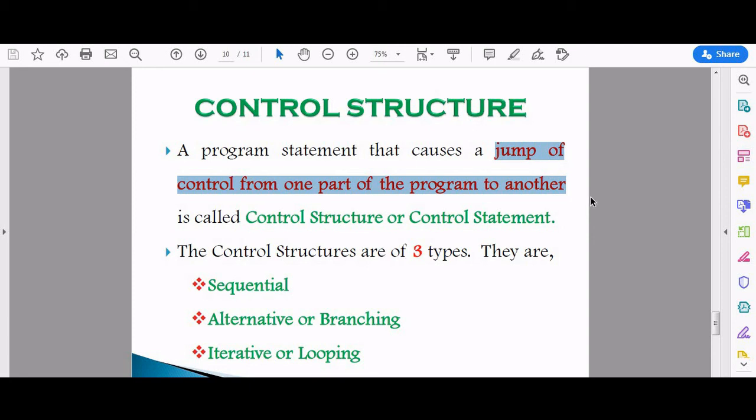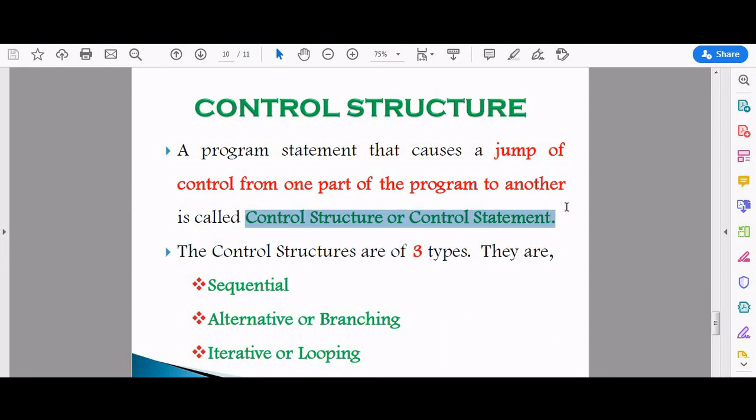So the third to 7th lines are not executed. That is called a control structure or control statement. A jump is made from one part of the program to another part.